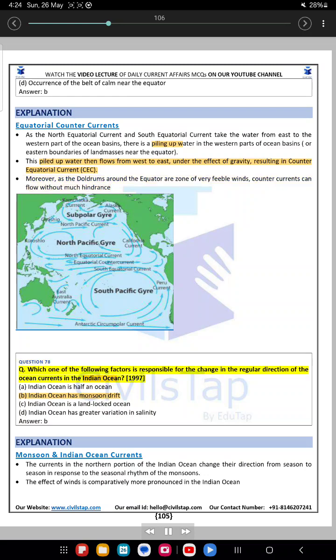Question 78. Which one of the following factors is responsible for the change in the regular direction of the ocean currents in the Indian Ocean? A. Indian Ocean is half an ocean. B. Indian Ocean has monsoon drift. C. Indian Ocean is a landlocked ocean. D. Indian Ocean has greater variation in salinity.